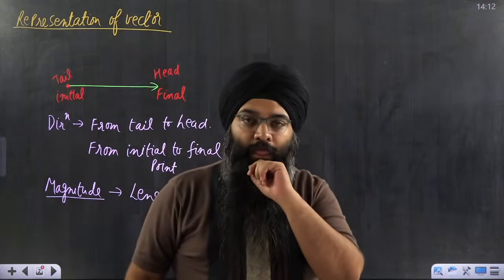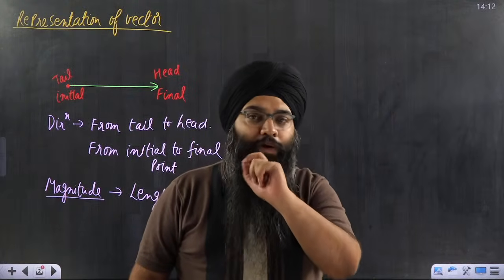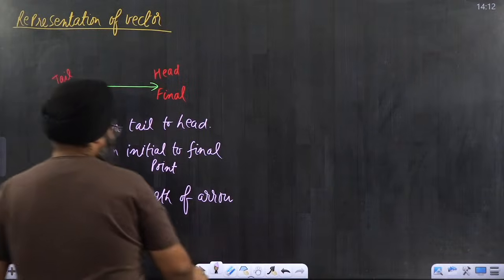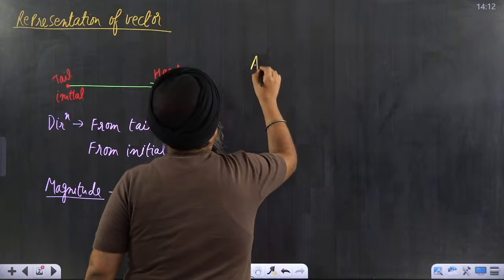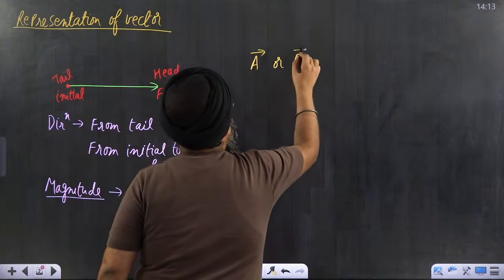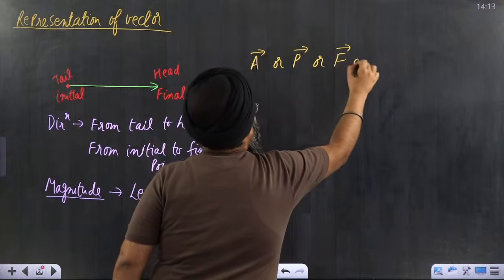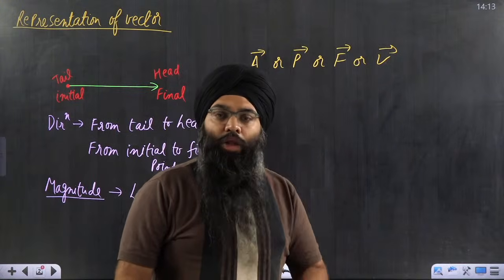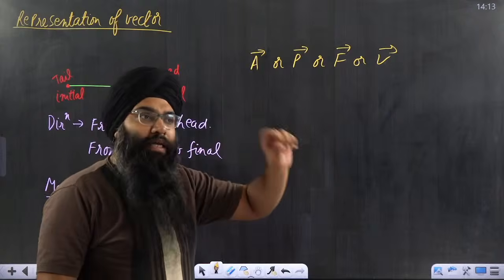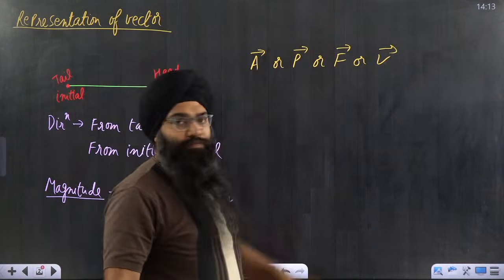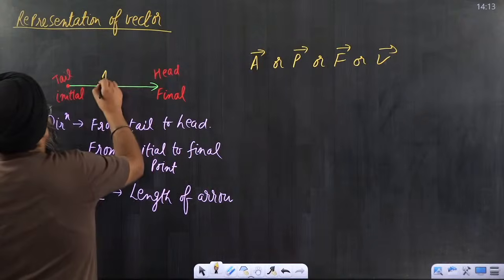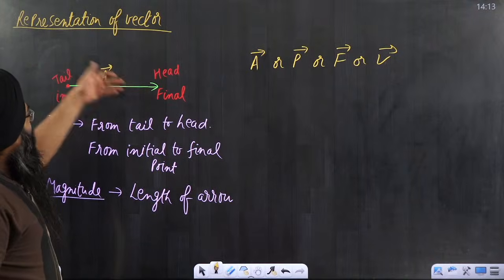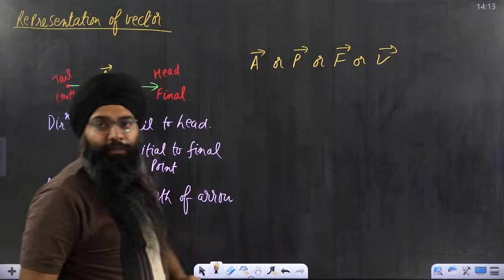One more thing. If I want to represent this particular vector mathematically, how will I represent it? Suppose this vector is a vector. So I represent the vector by a vector or p vector or f vector or v vector. I can represent it by any letter. The only thing is, how will you say that the letter is a vector quantity? You apply an arrow above. So this vector is represented by an arrow whose direction is from tail to head and whose magnitude is given by the length of this vector.